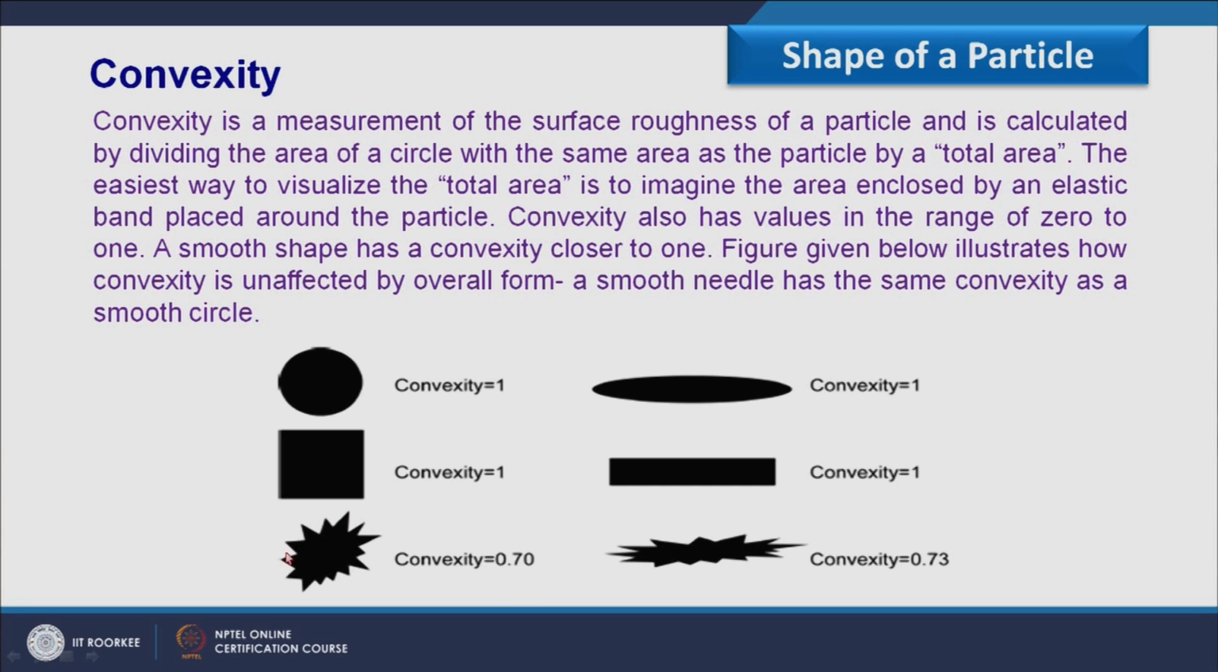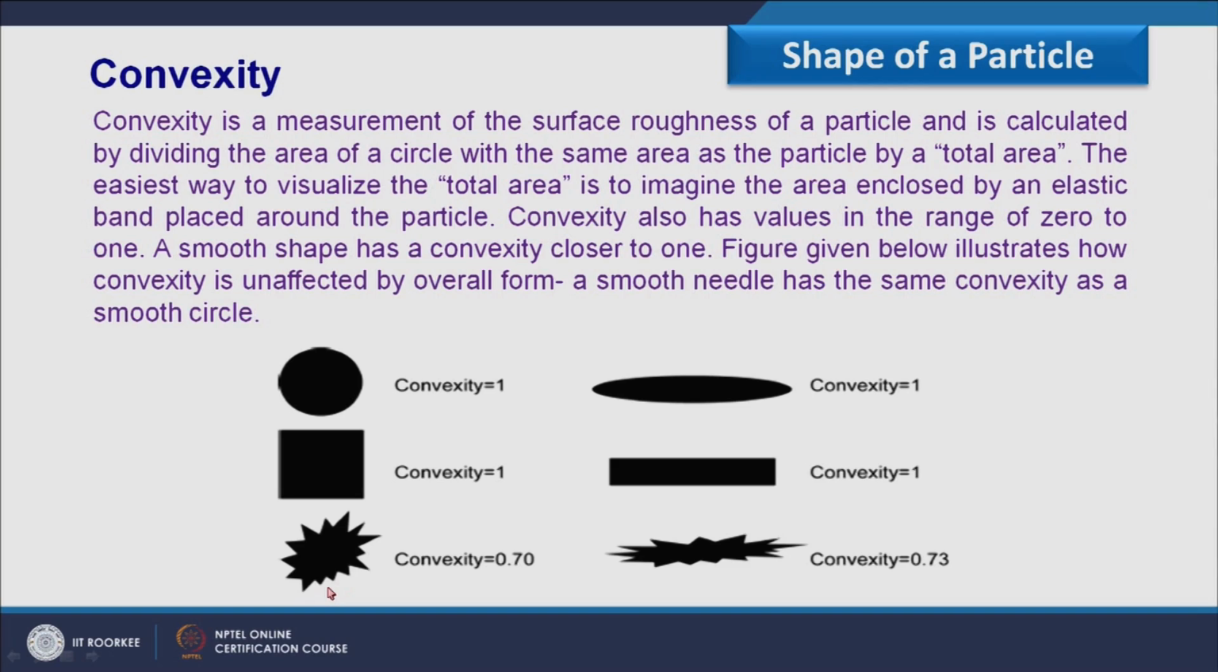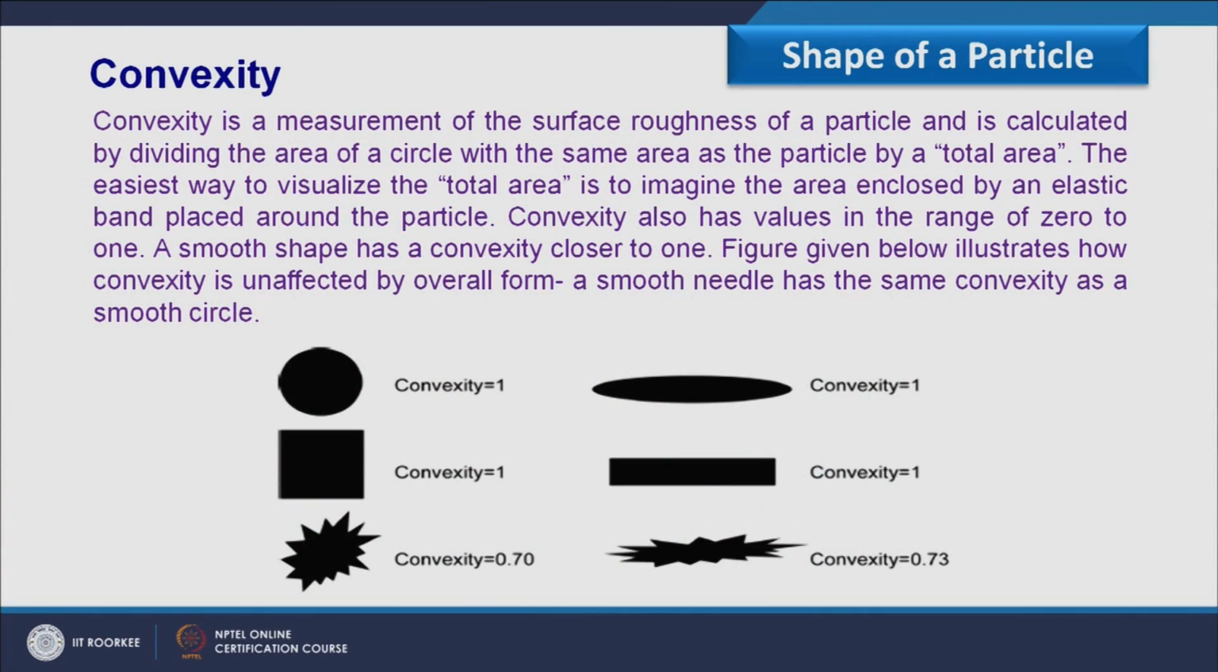In this figure, if I want to define the convexity, that is the particle projected area, that we can calculate very easily, divided by total area. So what is the total area? If I place a rubber band around this, whatever would be the area of that rubber band, that is basically called the total area. So convexity is defined as the particle area divided by total area. So as surface roughness increases, the total area which is enclosed in the rubber band will increase compared to the particle area itself. So that is the convexity.